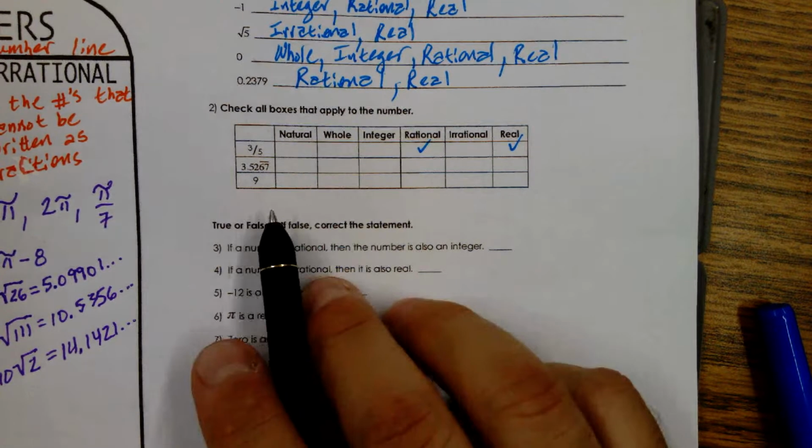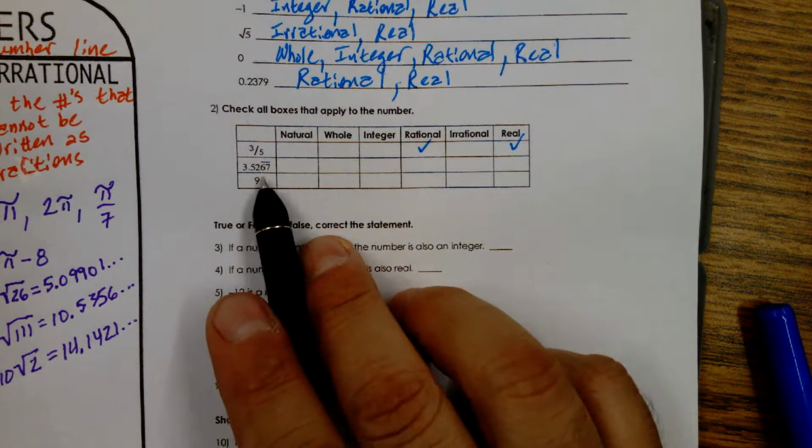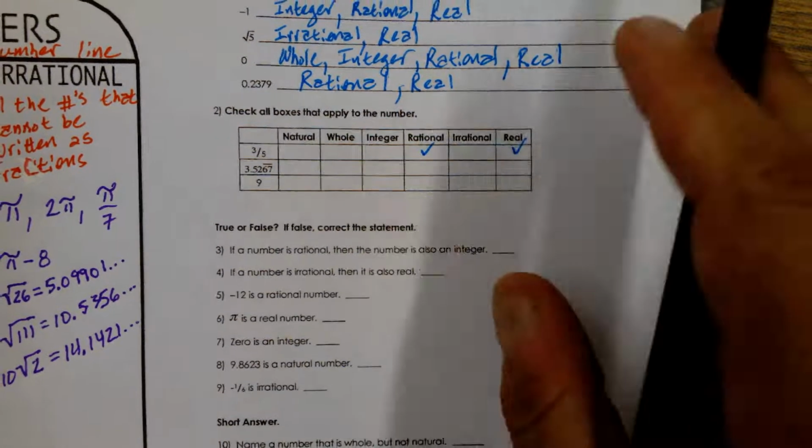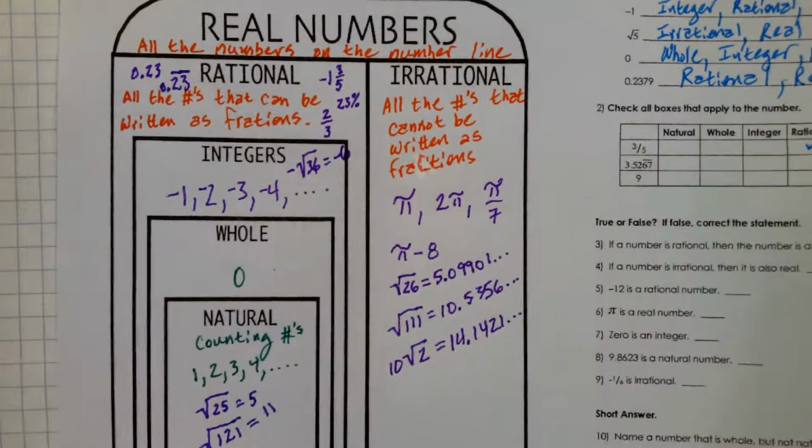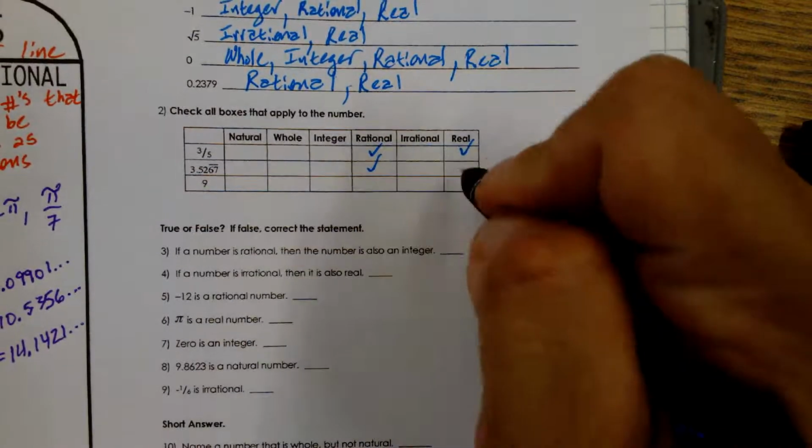Okay. Next we have the repeating decimal, 3.52, then 67 repeating. Where does it live? Rational again. So rational and real once again.